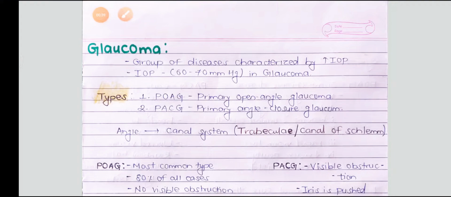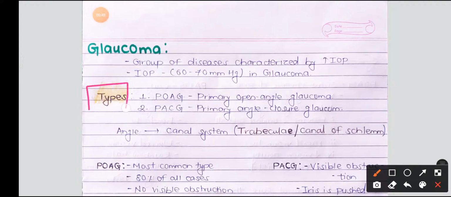Then we are moving towards the types of glaucoma. There are two basic types of glaucoma: the primary open angle glaucoma, and the primary angle closure glaucoma. Here the terms open angle and angle closure refer to the canal system.